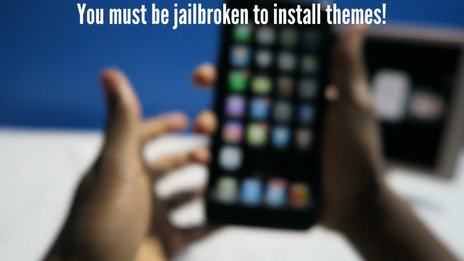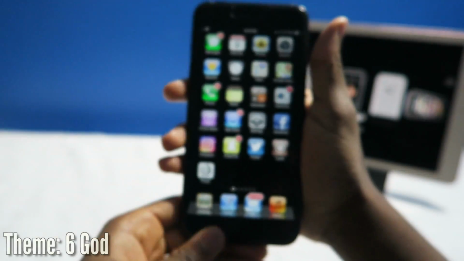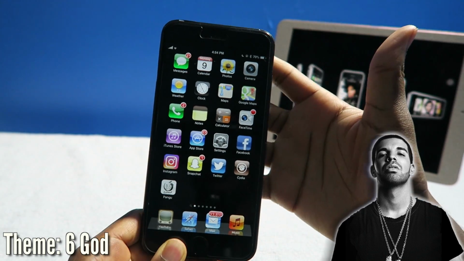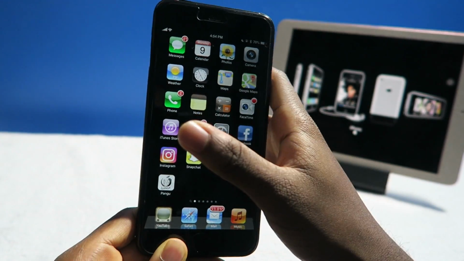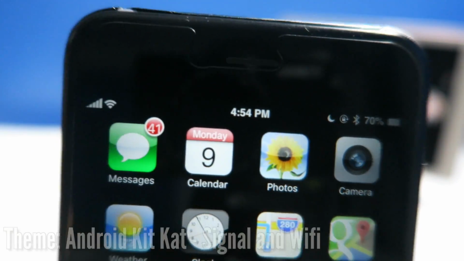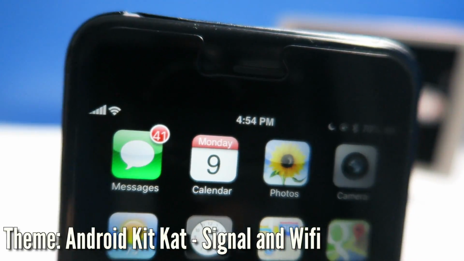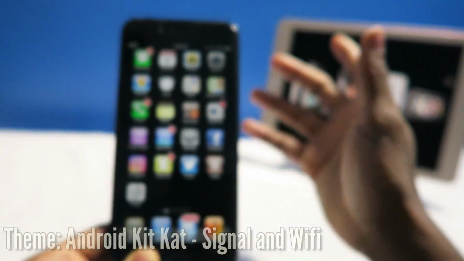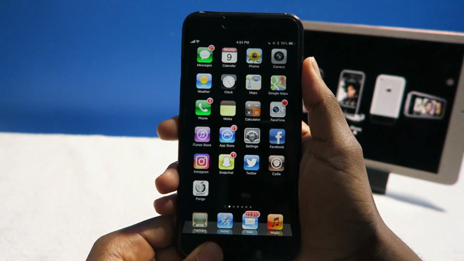So I'm gonna show you guys how to get this theme. This is a theme called SixGod. No Drake, this is called SixGod. It's available on Cydia. You guys can download it for free. The status bar is actually Android theme, so it's like Android KitKat. All the tweaks and stuff will be on screen and in the description, so you guys can download it for yourself.